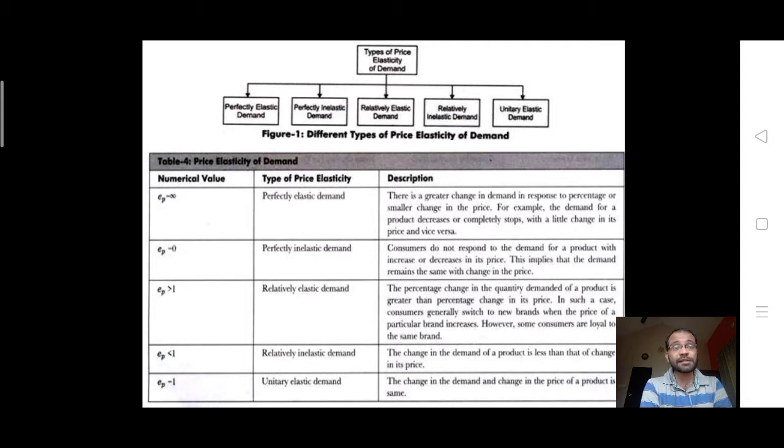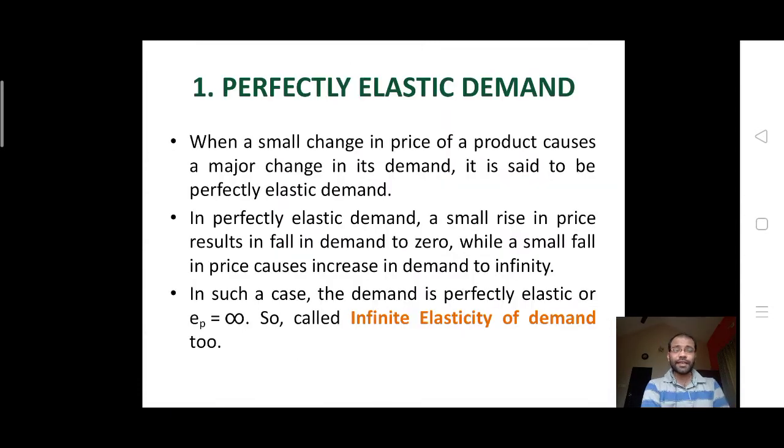Next is EP lesser than 1, which is nothing but relatively inelastic demand. The change in the demand for a product is lesser than the change in its price. EP equal to 1 is unitary elastic demand. The change in the demand and the change in the price of the product are the same. So let us see them in depth with the help of diagrams.